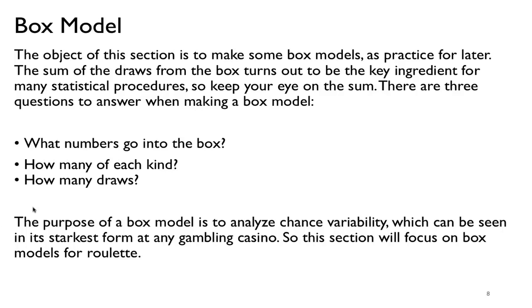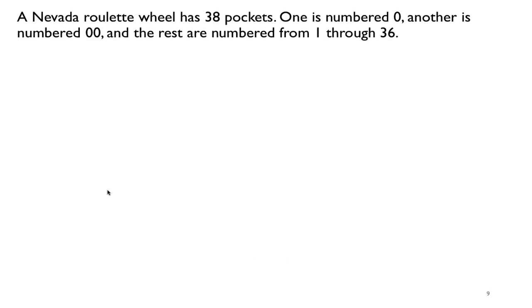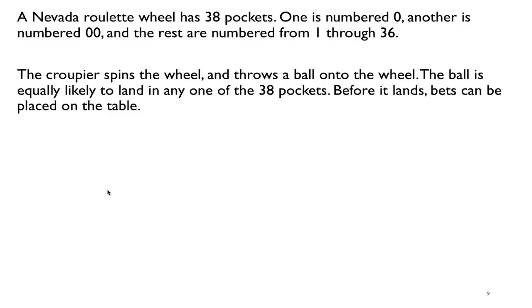So for example, let's look at the roulette game. This game has, like I said, a lot of bells and whistles. You have this huge wheel that has 38 pockets. One of them is number 0, another is number 00. The rest are numbers from 1 to 36. Then we spin the wheel, the ball is thrown into the wheel, and the ball bounces around.